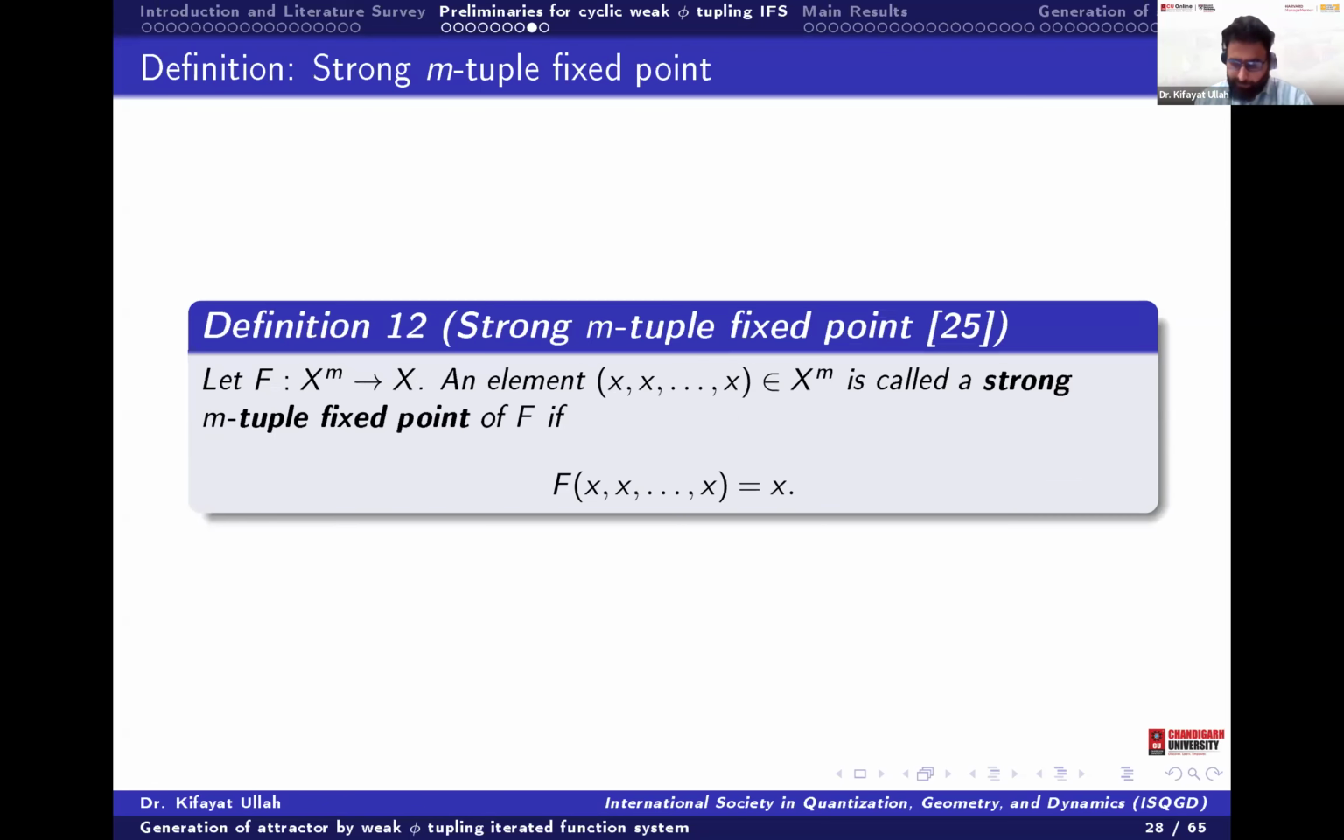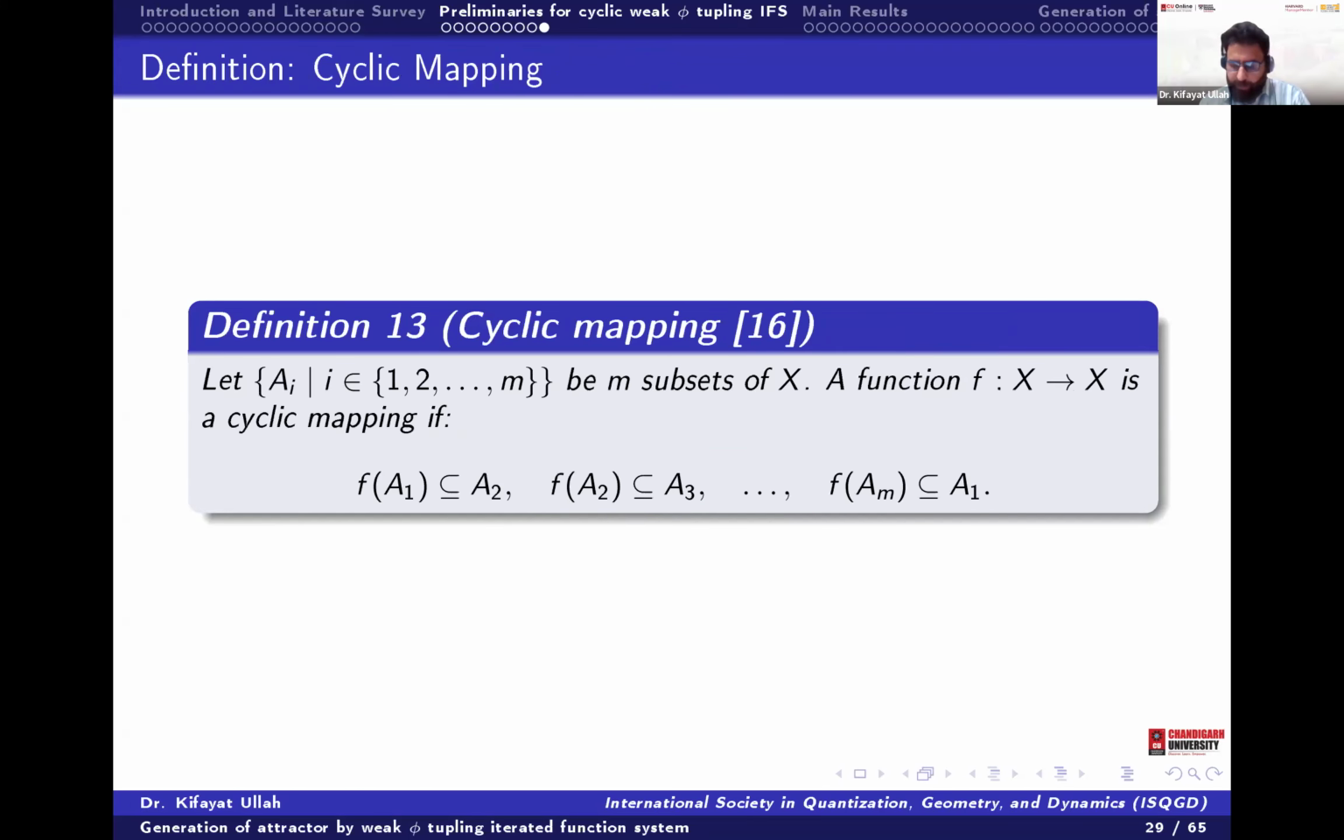Now what is the strong M-tuple fixed point? We say if f is a function from X^m to X, an element is called the strong fixed point if f of the m ordered point will be equal to x, because this maps up to X. This is called the strong M-tuple fixed point. For the cyclic map, f(A1) should be a subset of A2, then if you take the map of this one, it will be contained in A3, and similarly the last one.